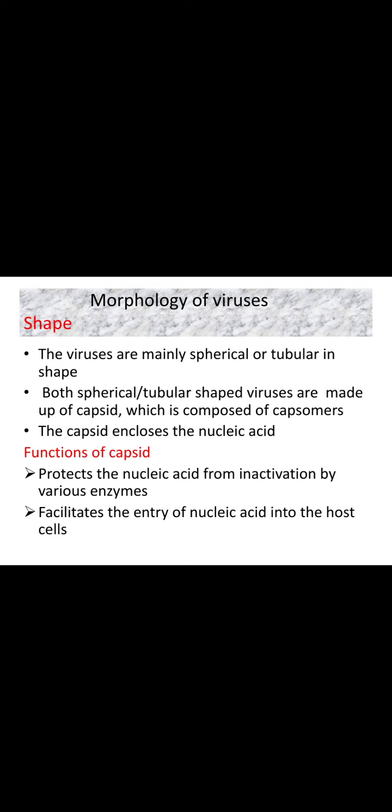Next, coming to the shape of viruses. Viruses have three different types of shapes: spherical, tubular, and complex. The two most common are spherical or tubular, and out of these, most viruses are spherical in shape. Whatever the shape, spherical or tubular, viruses are made up of structural and functional units called the capsid. This capsid is nothing but a protein, which is further made up of capsomeres.